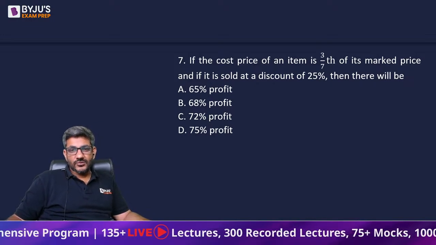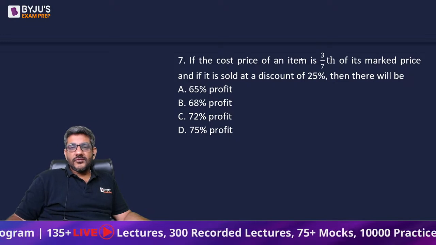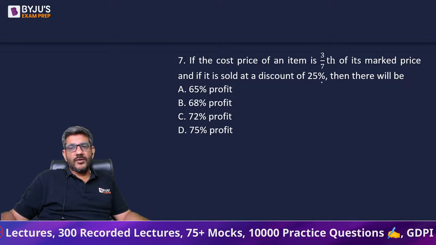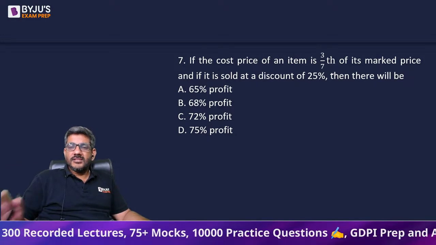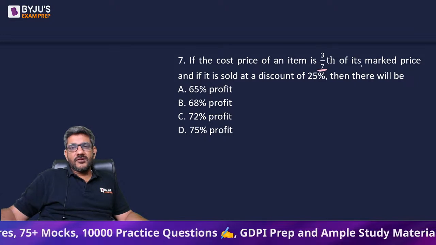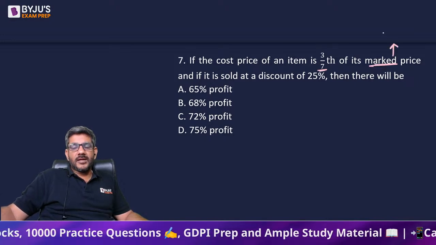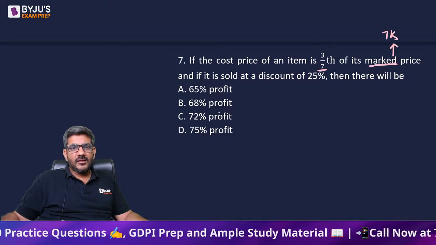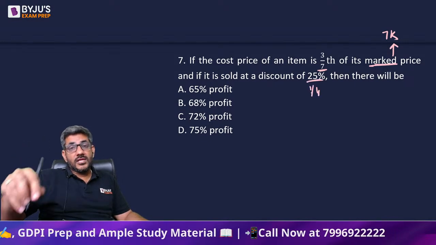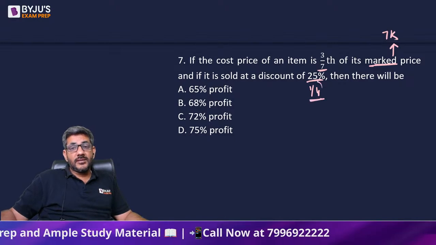तो चलिए करना शुरू करते हैं। If the cost price of an item is 3/7 of the marked price and it is sold at a discount of 25%, then there will be. See, how do I do these questions in the exam time? I have to do 3/7 of the marked price. So for me, the marked price must be a multiple of 7. It is sold at a discount of 25%. Discount is also given on the marked price. So marked price should also be a multiple of 4.